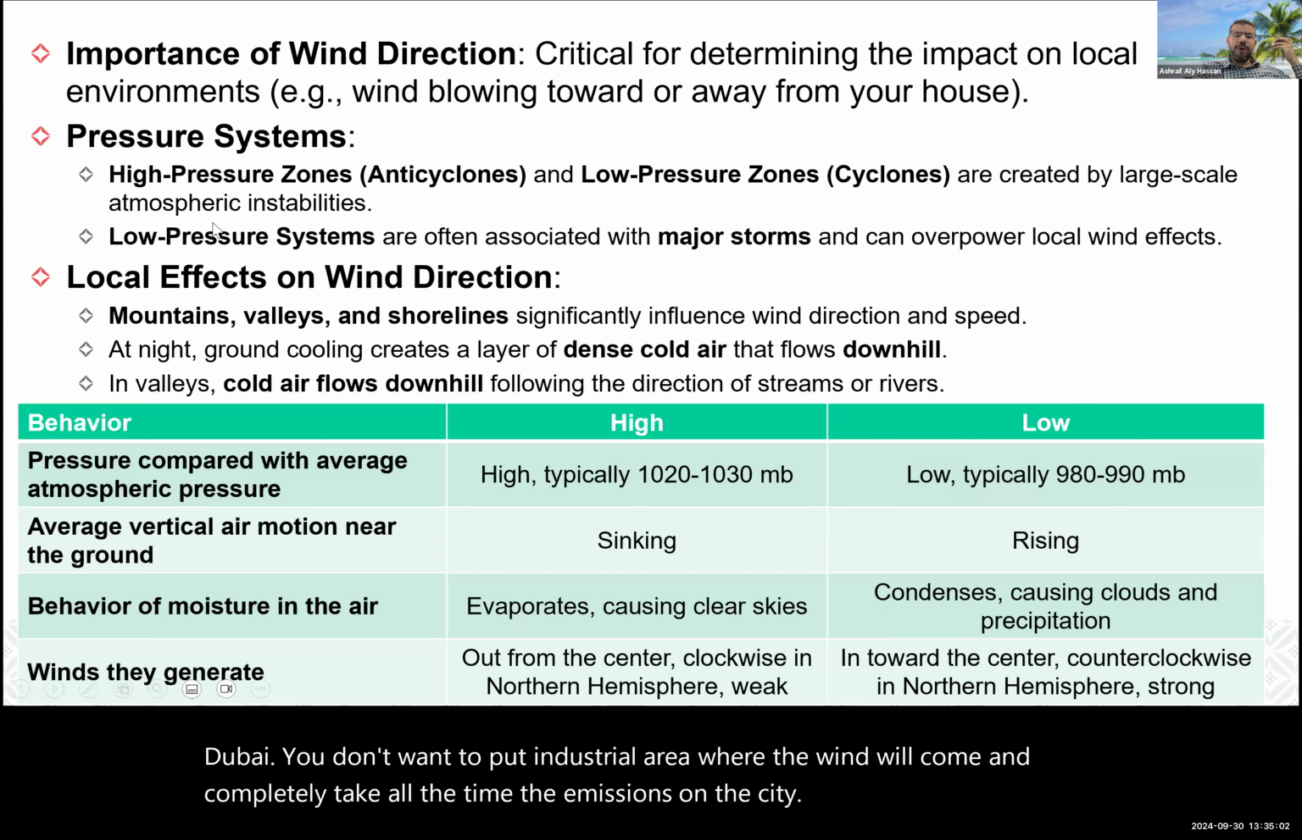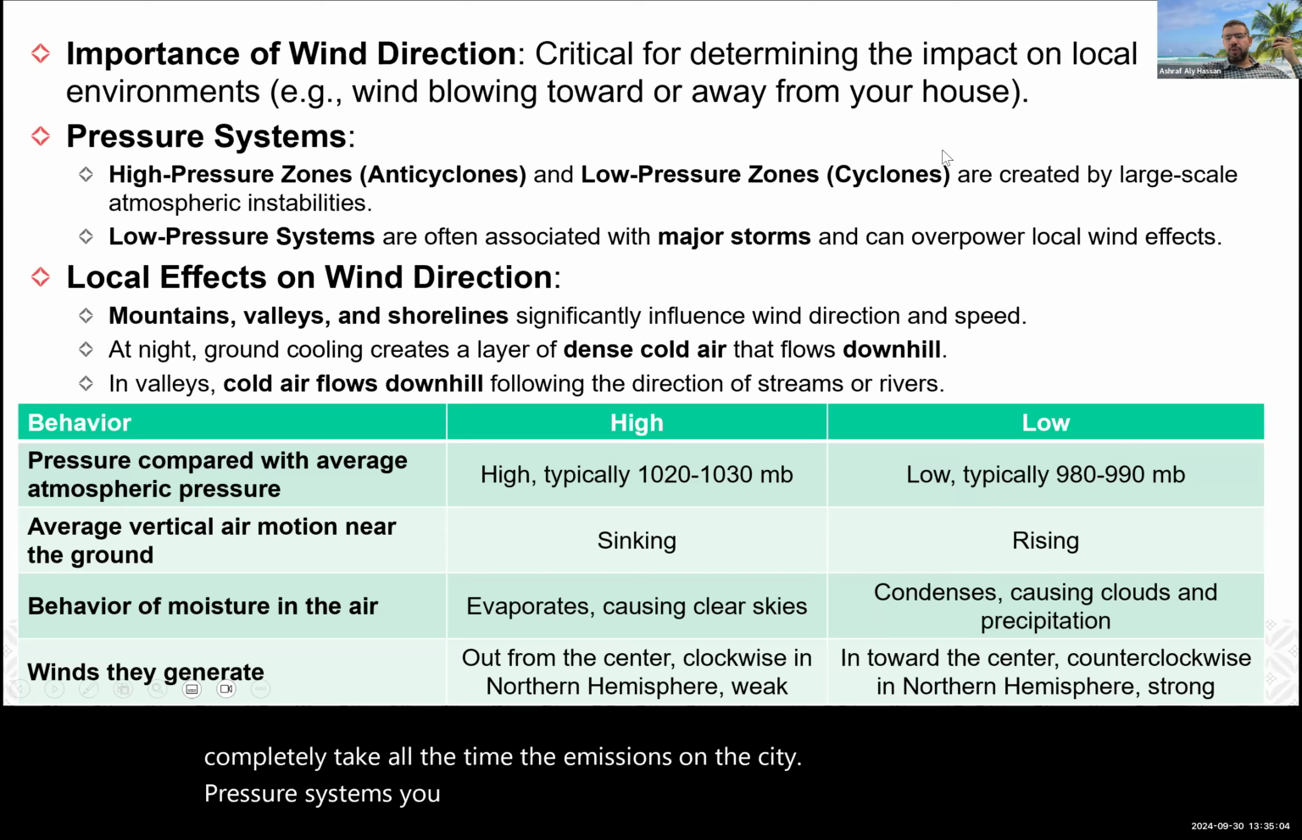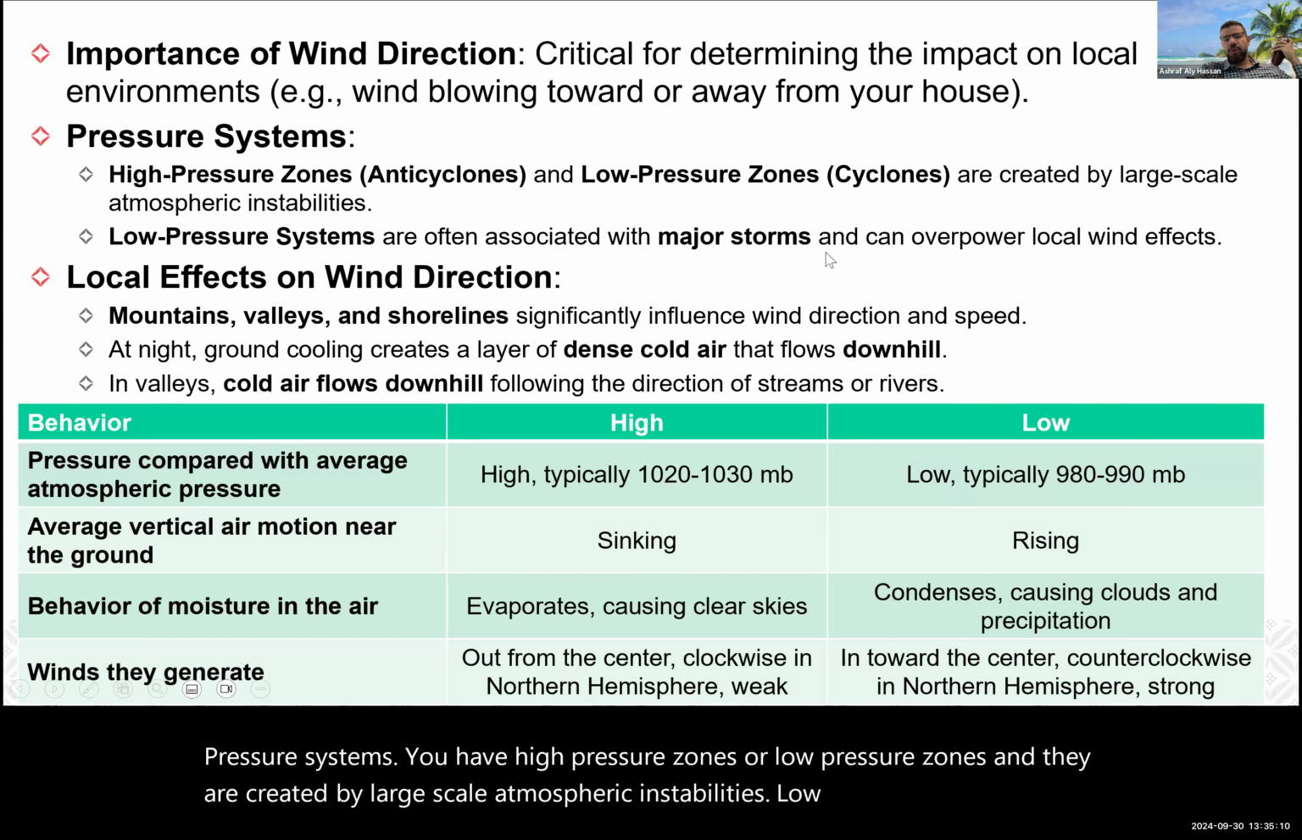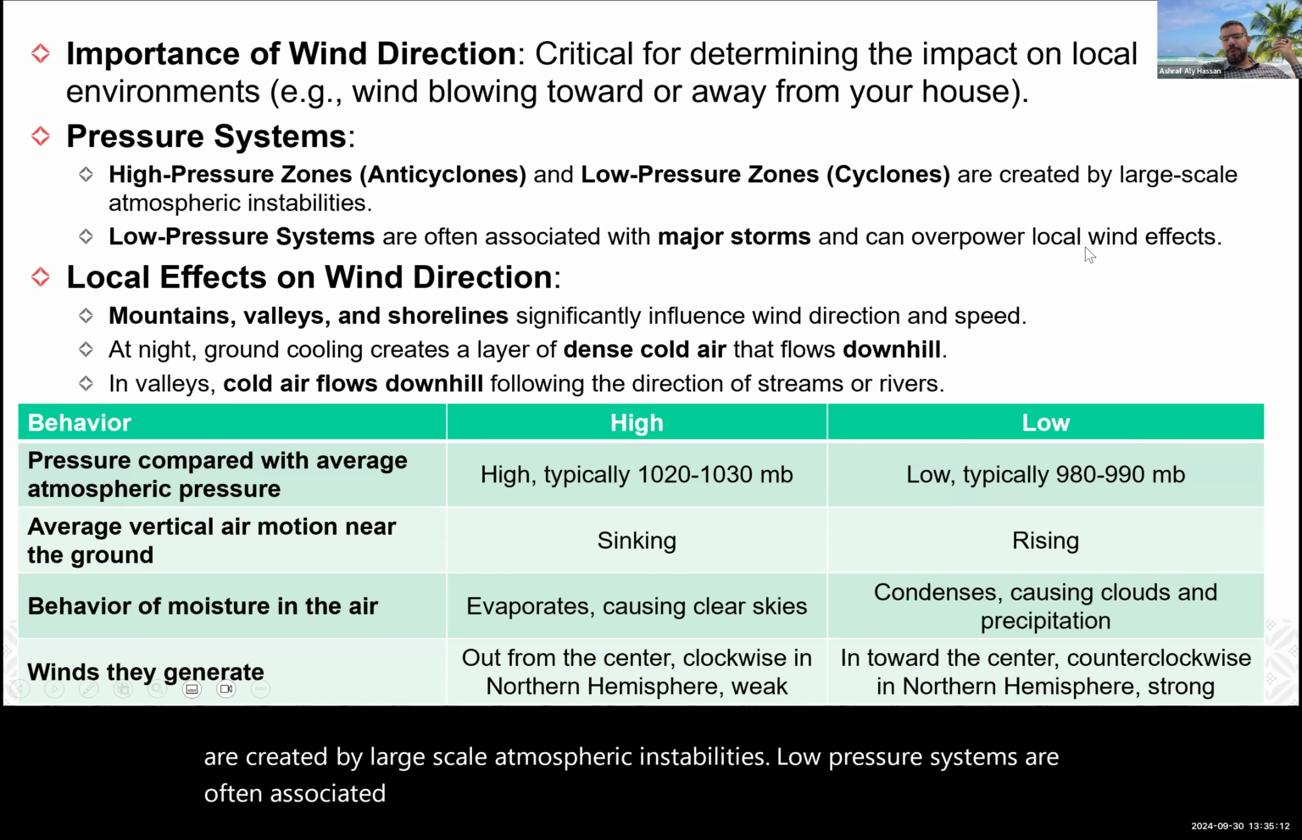Pressure systems, you have high pressure zones or low pressure zones, and they are created by large-scale atmospheric instabilities. Low pressure systems are often associated with major storms and can overpower local wind effects.